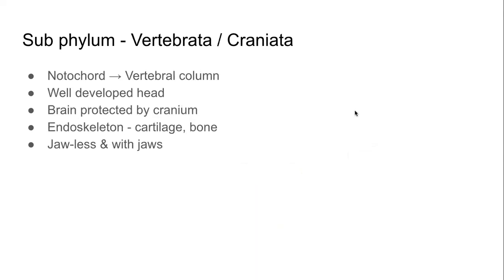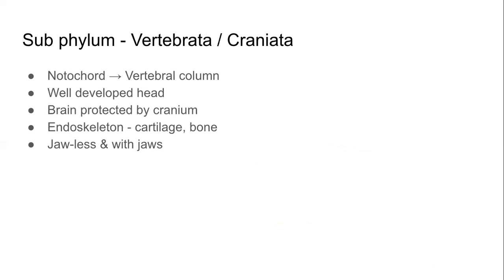And the third subphylum of the phylum Chordata is Vertebrata or Craniata. If we understand the words, if we understand the names, then characteristics become very easy. Vertebrata means they have a vertebral column. What is a vertebral column? This is just another form of the notochord. Notochord transforms into a vertebral column in these animals.